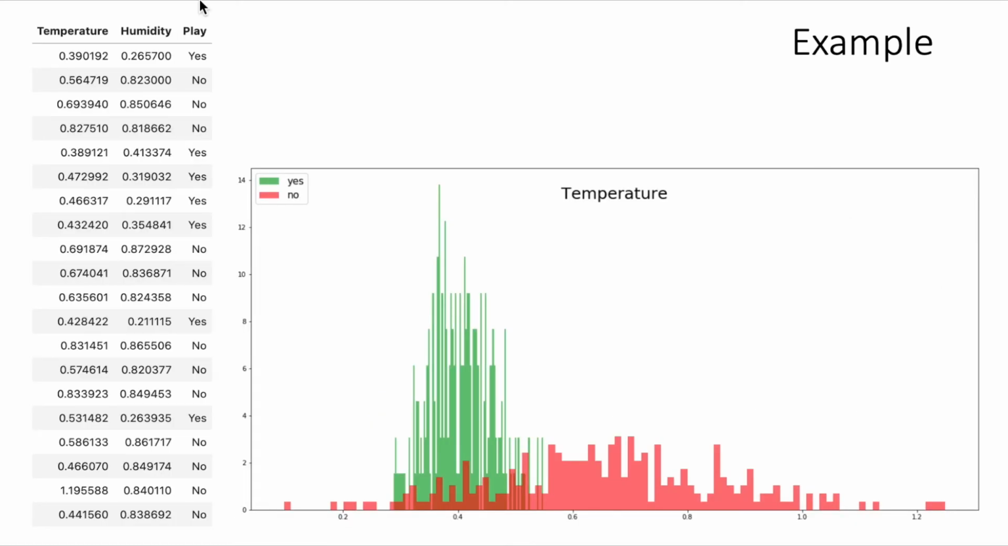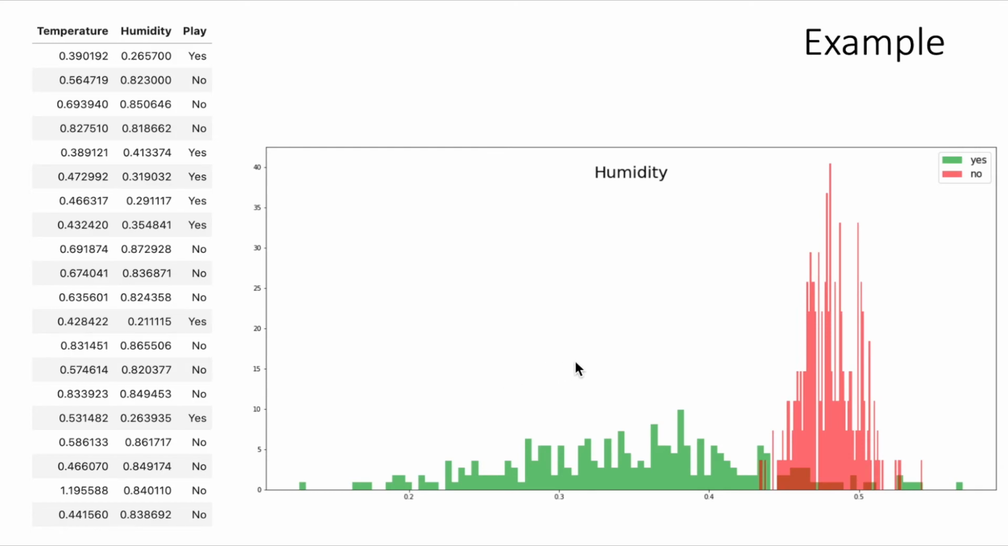So here we have an example. Let's say we have these two variables, temperature and humidity, with a class play that might take values yes or no. So this plot shows a histogram of the variable temperature, showing in colors the two different classes, green for yes and red for no. Same thing with humidity. We have one distribution for humidity given yes and another distribution for humidity given no.